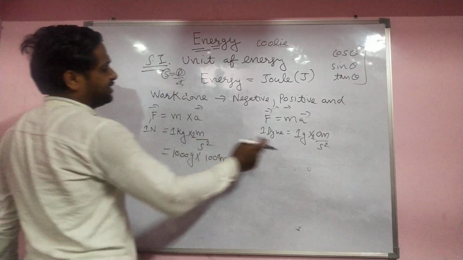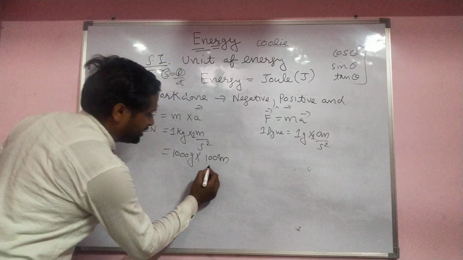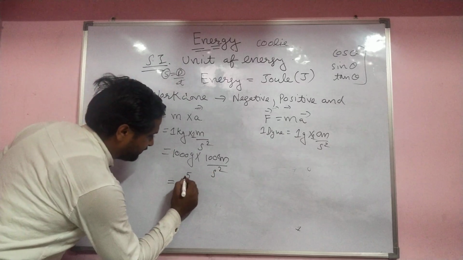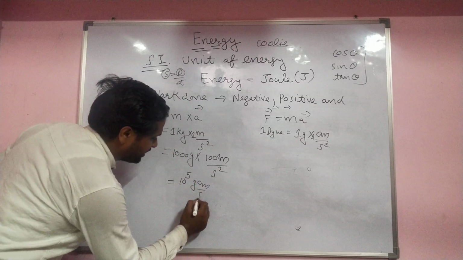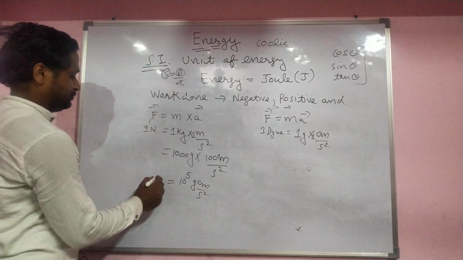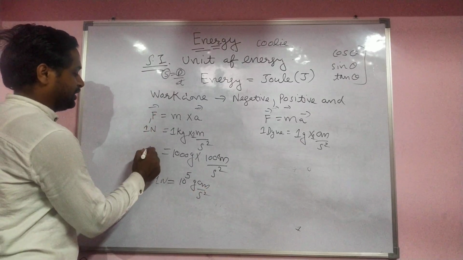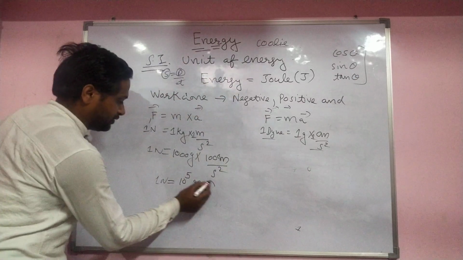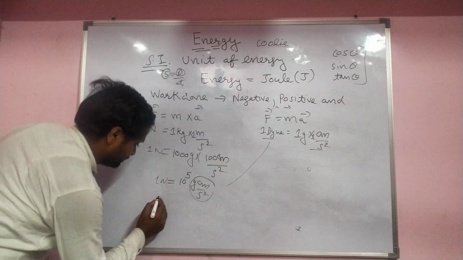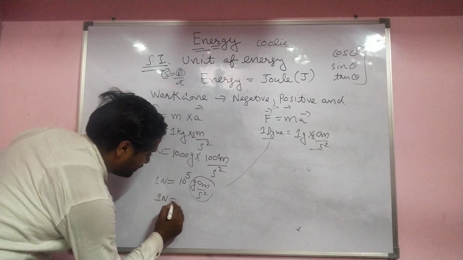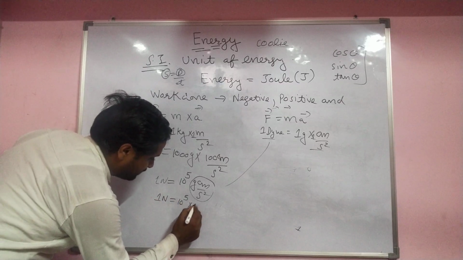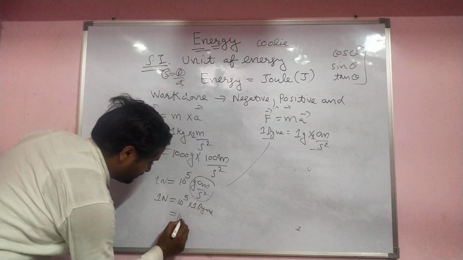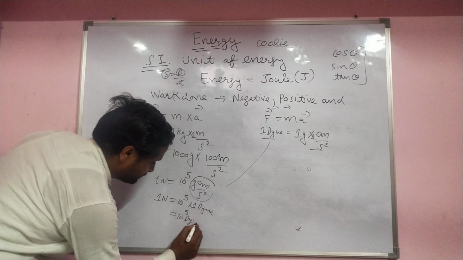Seconds do not need to change, so put second square. That gives 10 raised to power 5 gram centimeter per second square for 1 Newton, and 1 dyne equals this. So 1 Newton equals 10 raised to power 5 dyne.